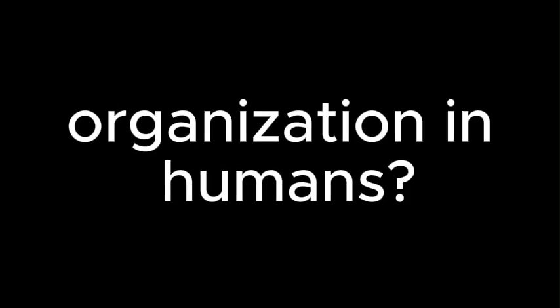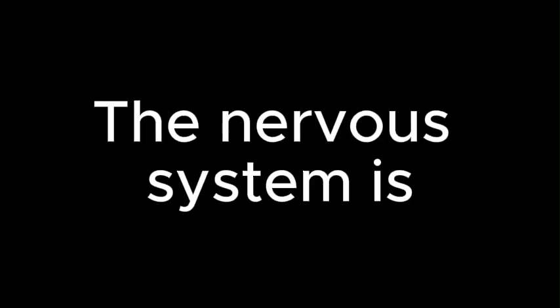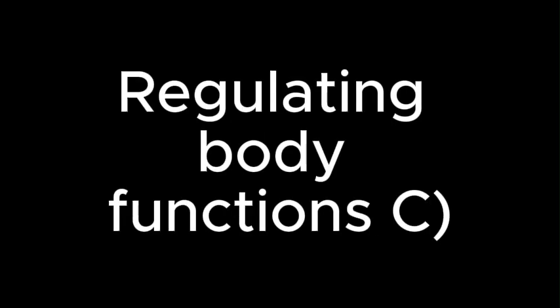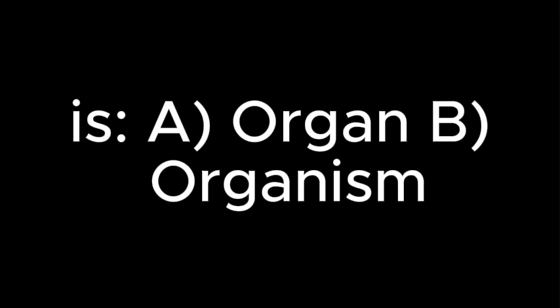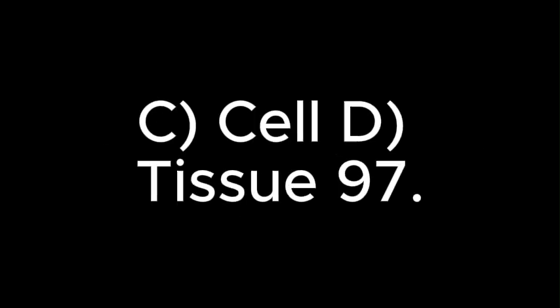What is the highest level of biological organization in humans? A. Organ, B. Tissue, C. Organism, D. Organ system. 95. The nervous system is responsible for transporting oxygen, regulating body functions, producing energy, digestion. 96. The smallest functional unit of living organisms is: organism, cell, tissue. 97.